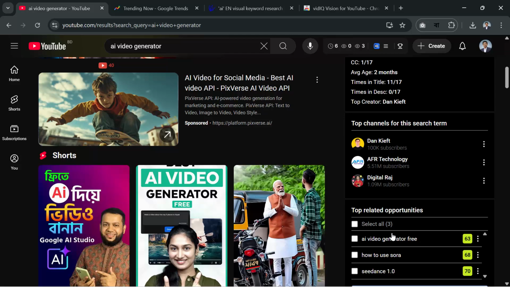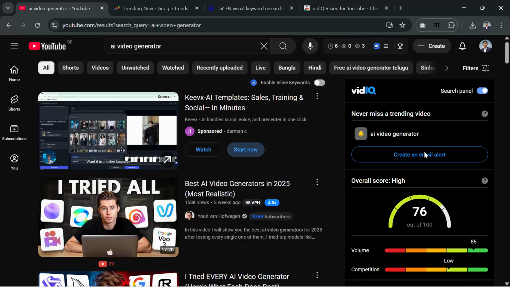VidIQ is also one kind of technique which will give you video ideas, viral video ideas for your YouTube channel. So you have to try this out, and make sure you use this VidIQ platform to make your video. So this is the fifth, and now we are going to the sixth option, which is called ChatGPT, which is very popular in this world right now.